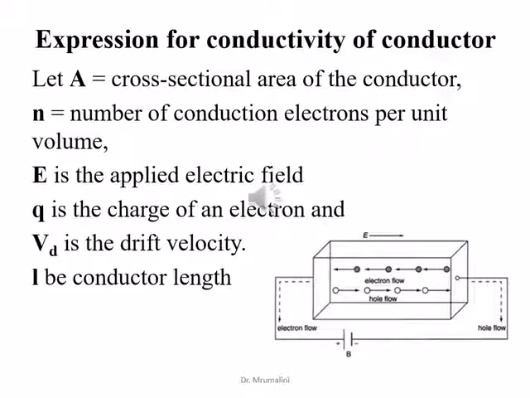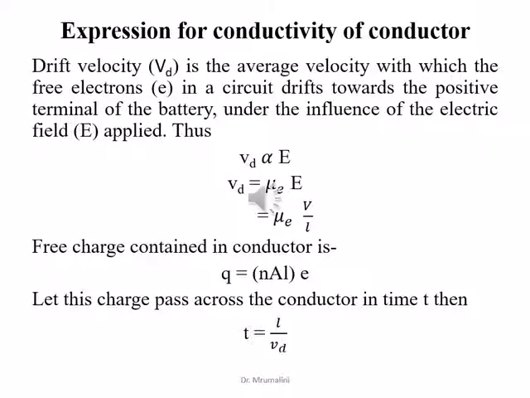This directional motion of electrons is called drift, and the average velocity of the drift motion is called the drift velocity, denoted by Vd. Vd is directly proportional to E, so Vd is equal to a constant, which is called the mobility of the electron. Mu E is the electron mobility. That is, we get Vd is equal to mu E into E.